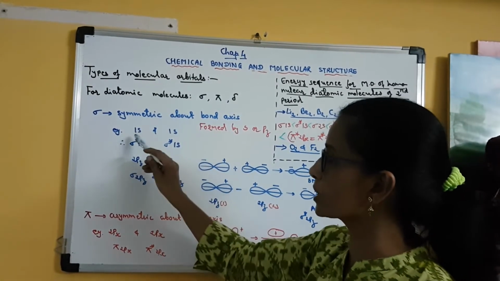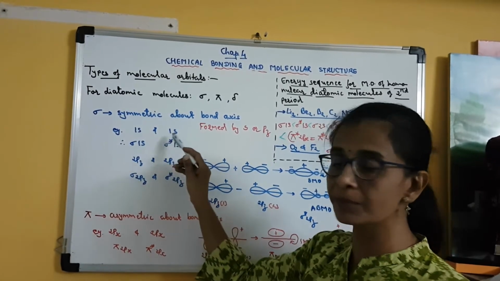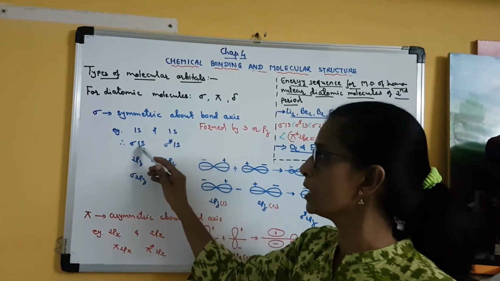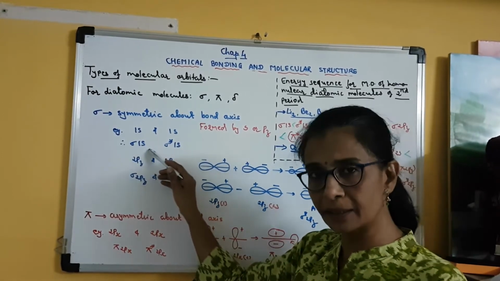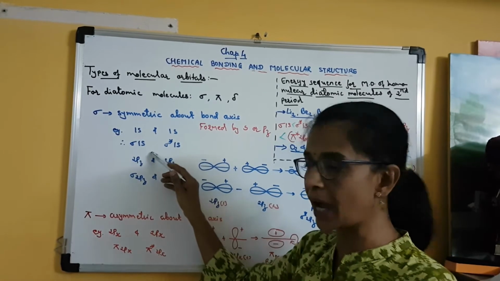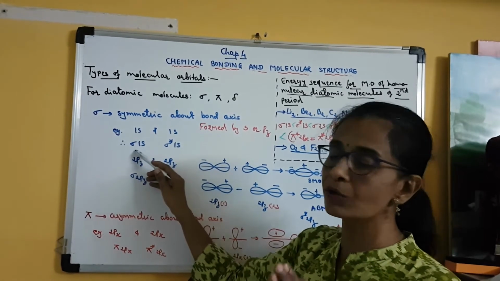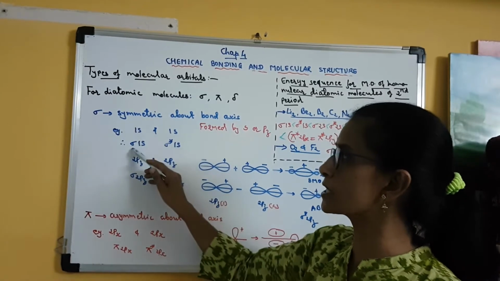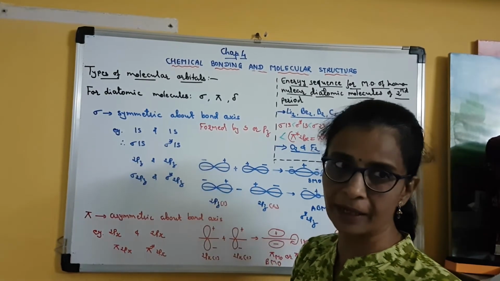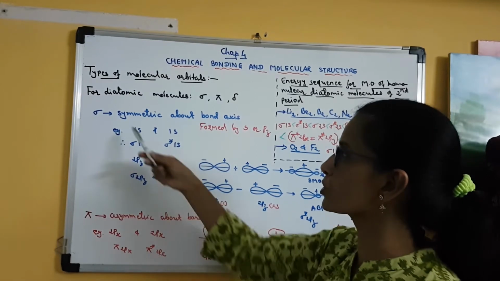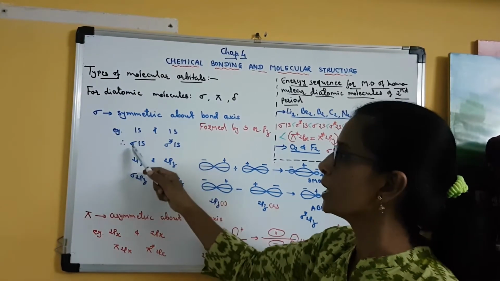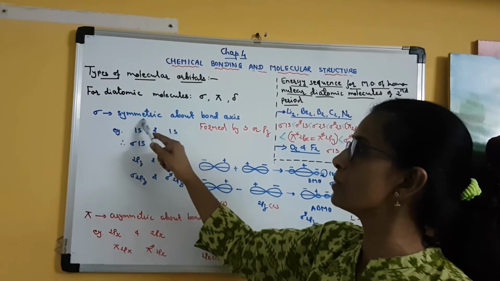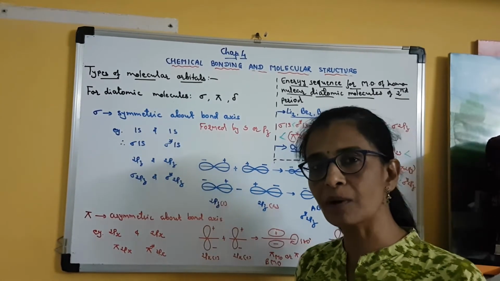For atomic orbitals, we write the principal quantum number and the type of orbital. But for molecular orbitals, we write the principal quantum number and the type of orbital, along with a prefix, a new symbol used for the molecular orbital: either sigma, pi, or delta. Clear? As here we are talking about the sigma type of molecular orbital, I have added the symbol sigma. Clear? Now why are sigma molecular orbitals symmetric about the bond axis?